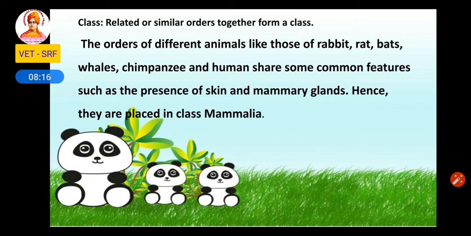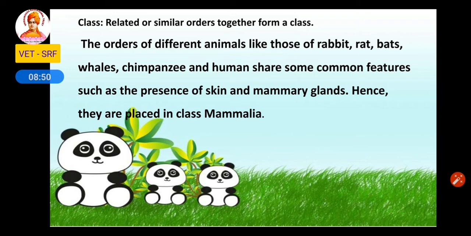The order of different animals like rabbit, rat, bat, whale, chimpanzee and humans. So all these come under different orders, but they have common characters like skin and presence of mammary gland. So these are the common characters for all rabbit, rat, bat, whales and chimpanzee, and therefore they are placed in the same class called Mammalia. So Mammalia means they have skin and mammary gland.